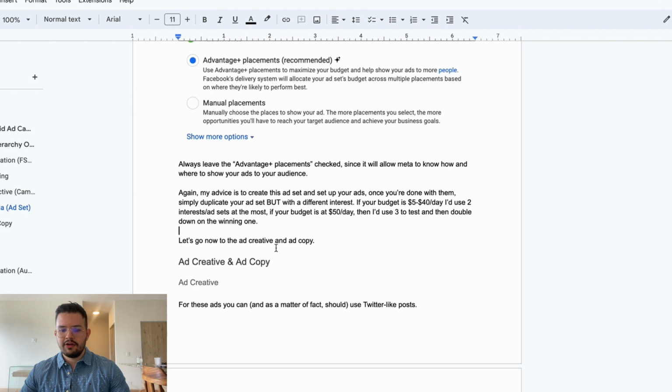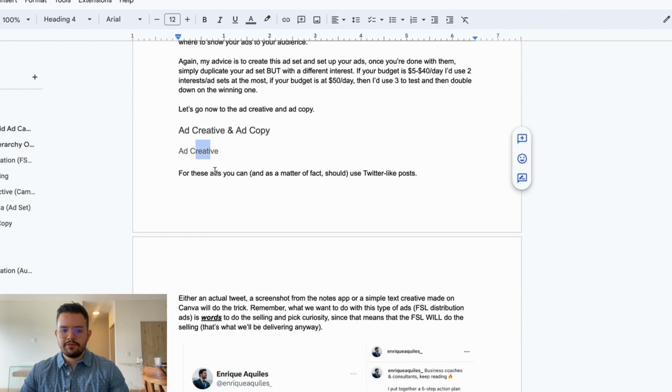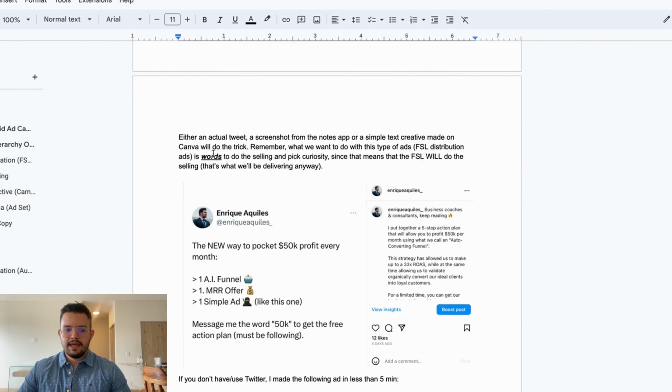Now let's go to the ad creative and the ad copy. So when it comes to the ad creative, for these ads you can use, and as a matter of fact, you should use Twitter-like posts. Either an actual tweet or a screenshot from the Notes app or a simple text creative made on Canva would do the trick. Remember, what we want to do with DM ads or foundational sales letter distribution ads is let words do the selling for us and pique curiosity from our prospects, because that means that the foundational sales letter will do the selling, and that's what we will be delivering anyway, okay?